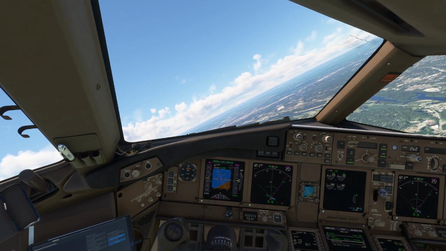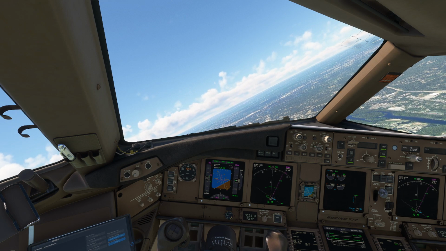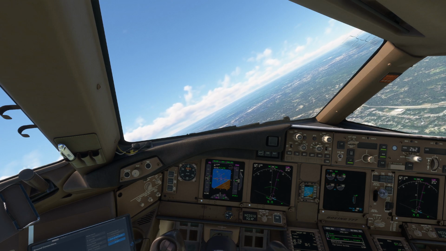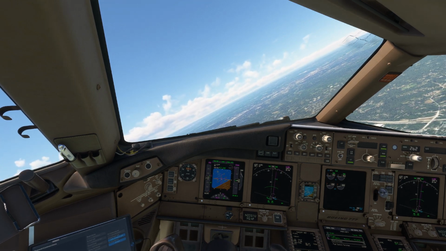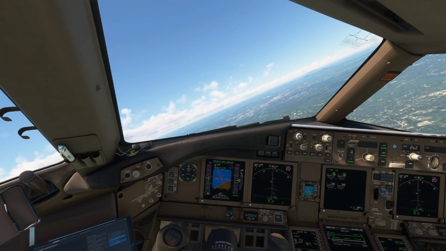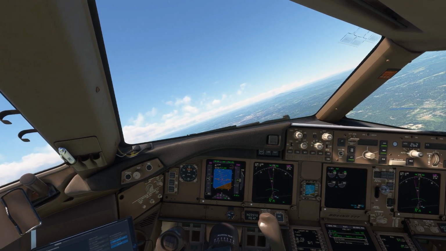Manchester departure, Red 64 at 4,000, climbing 10,000. Red 64, Boston approach, radar contact. Cleared direct Cloud. Climb and maintain 12,000. Direct Cloud, climb and maintain 12,000, Red 64.